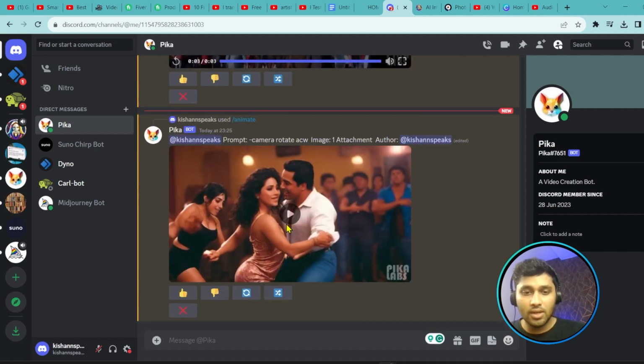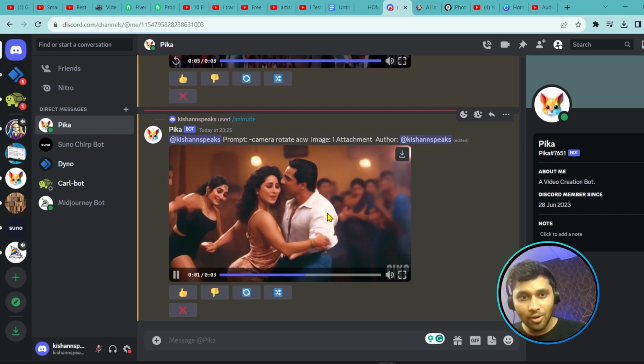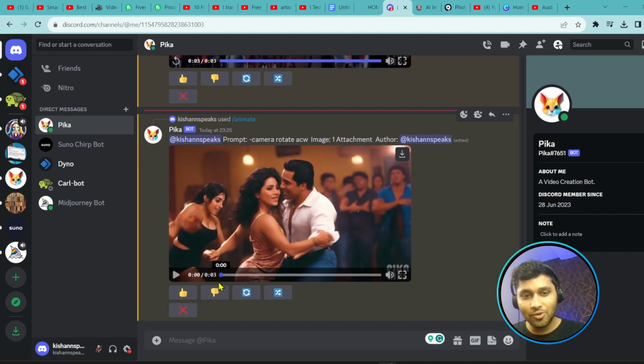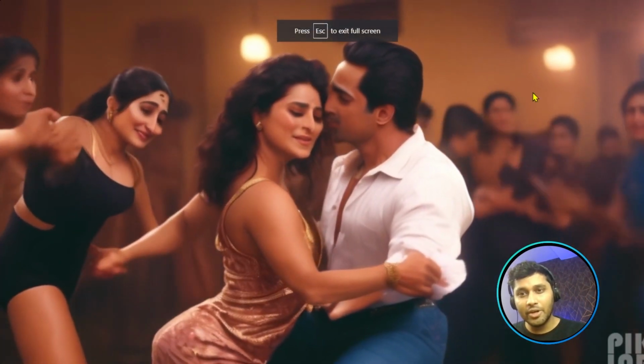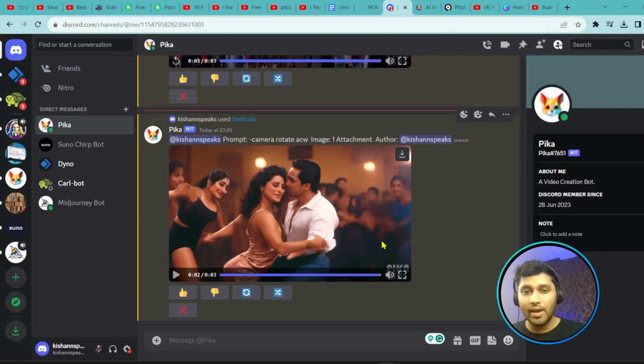So this is all, right? Let's see how Pika animates my images which I have uploaded. Oh, look at that! It's cool. It's dancing, I think. Yeah, look at this. They are rotating anti-clockwise and animated, right? So we can use it in any perspective.